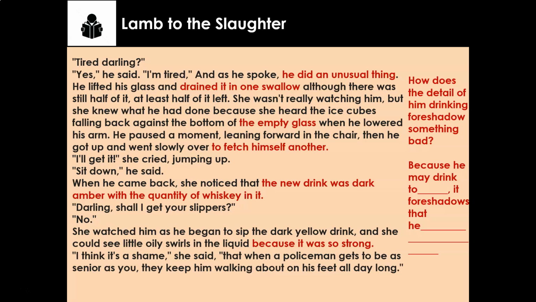Now, we are predicting. It's a foreshadowing moment, which means we're trying to work stuff out for ourselves. We're using the implicit information that he's had one drink and then another drink to work out how he's feeling. So because he may drink 2, what might he be drinking to do, these 2 quick drinks? To give himself the nerve to do something, to give himself courage, to steady his nerves. It foreshadows that he might have to do something unpleasant, not very nice.